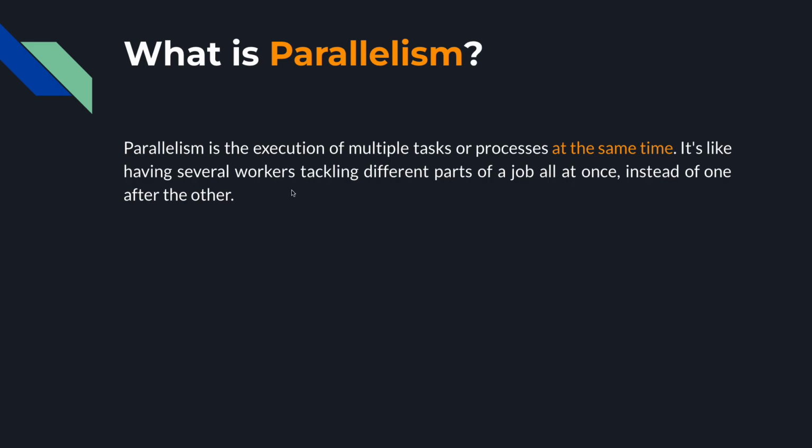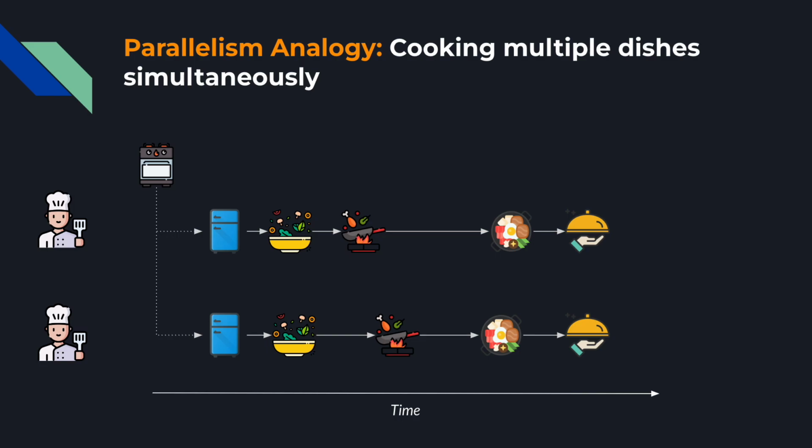So it's like having several workers tackling different parts of a job all at once, instead of one after the other. So let's look at parallelism, using the same scenario as before when we cook multiple dishes at the same time. So this is how it might look. Okay, so obviously you can see here that dish one and dish two are being cooked at the same time. So they're being cooked in parallel, but there are a few differences here as well.